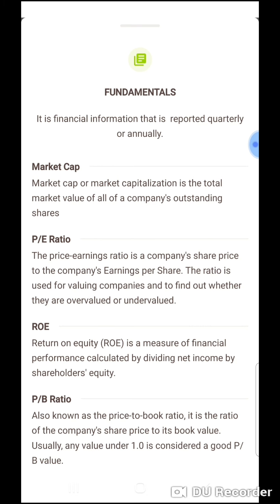PB ratio. It is also called the price to book ratio. It is the ratio of the company's share price to its book value. Book value simply means the intrinsic value of a company, and the share value is the current CMP. CMP means current market price. For any best buying share, the PB ratio must be less than 1. But in a normal condition, a PB ratio up to 2 is also considered good for purchasing a share of a company.